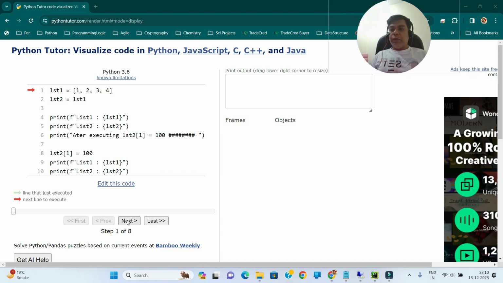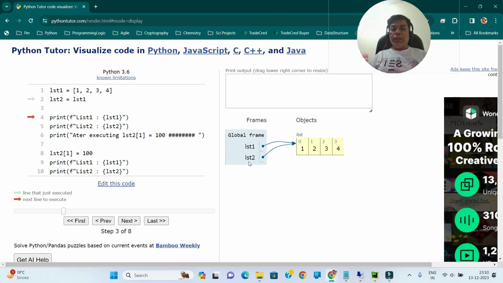So let's start. Here we are creating a list lst1. As you can see, this variable is referring to this list. Now let's do lst2 is equal to lst1. Now when we execute this code, we have another variable that is pointing to this list. So actually we are not copying the list. We are just copying the references. Now let's just print list1 and list2. And as you can see, we are getting the same list 1, 2, 3, 4.